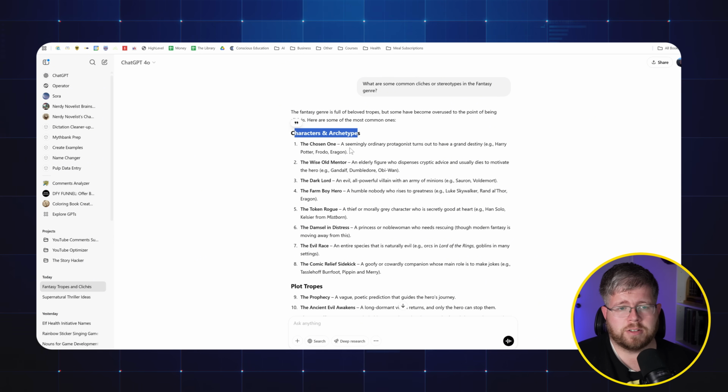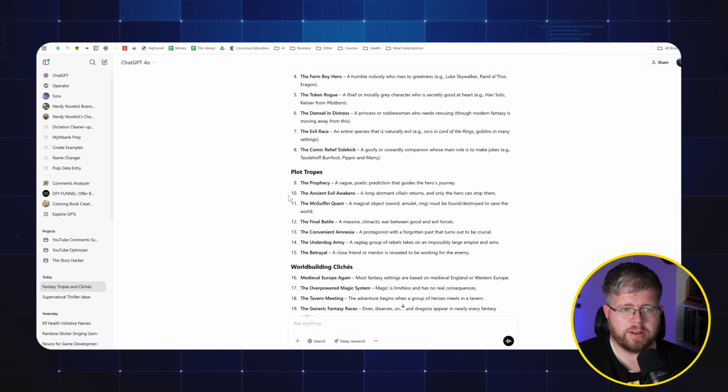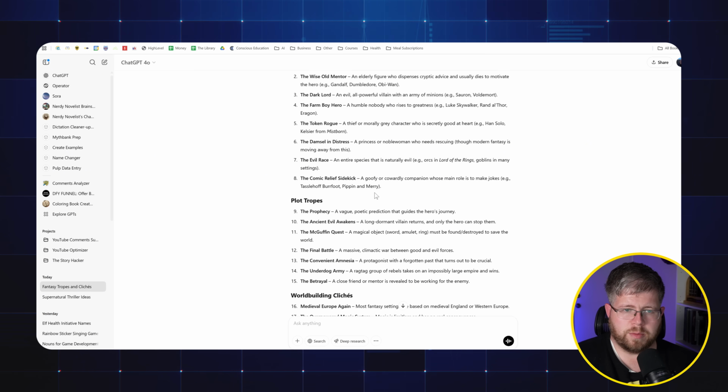So looking at characters and archetypes, which, by the way, I divided these up conveniently into character, plot, and world-building cliches, which is nice. So we have the Chosen One, definitely the wise old mentor like Gandalf, Dumbledore, and Obi-Wan, the Dark Lord, the farm boy hero like Luke Skywalker, Rand, Thor, Aragorn, the token rogue, the damsel in distress, the evil race, and the comic relief sidekick.